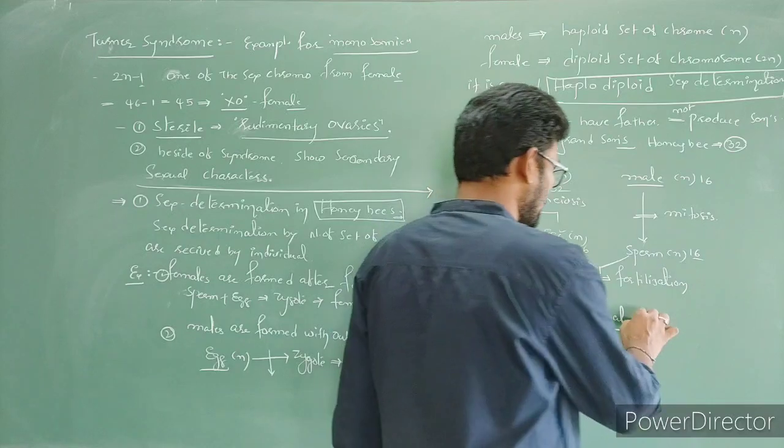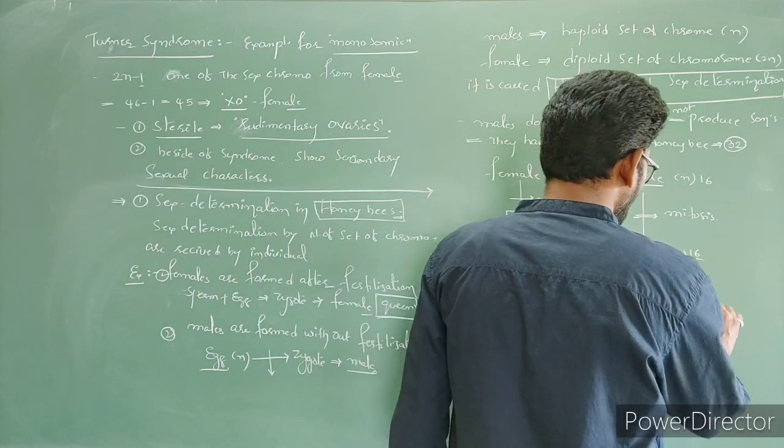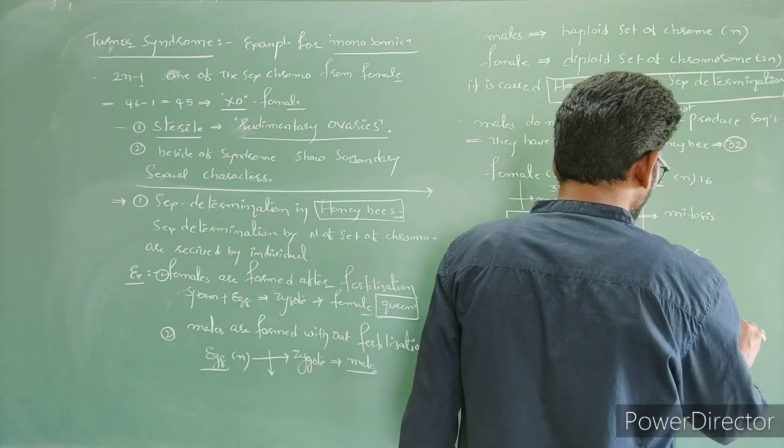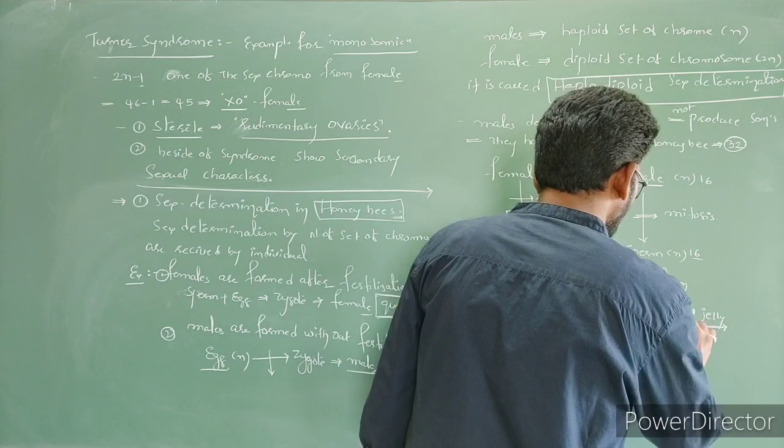Now, not all females formed are fertile, some are fertile as well as some sterile. It depends upon the feed. If they are fed royal jelly at the larval stage, they become fertile females.